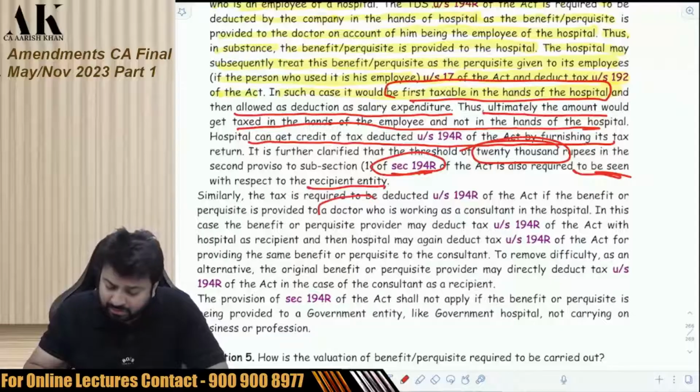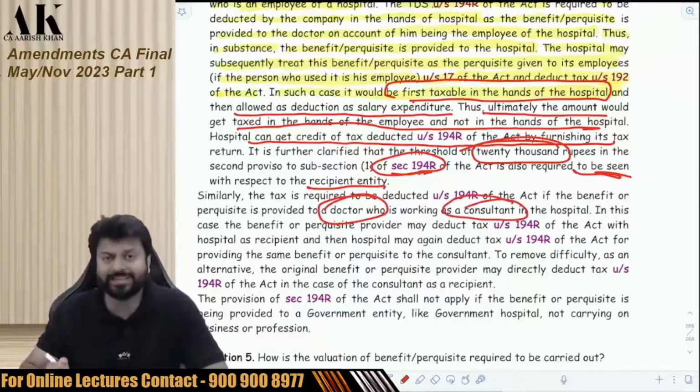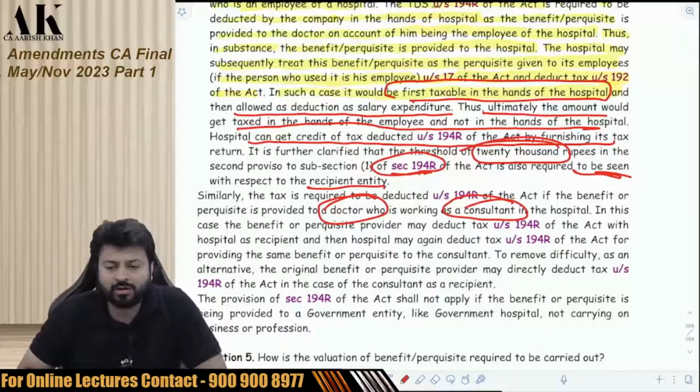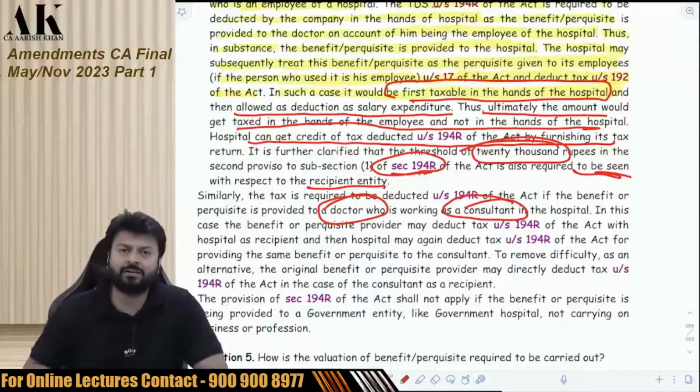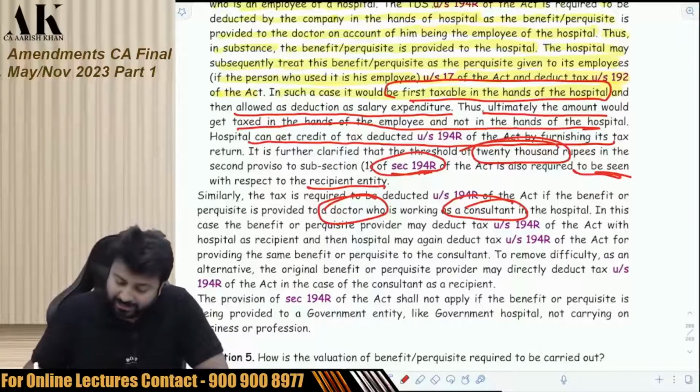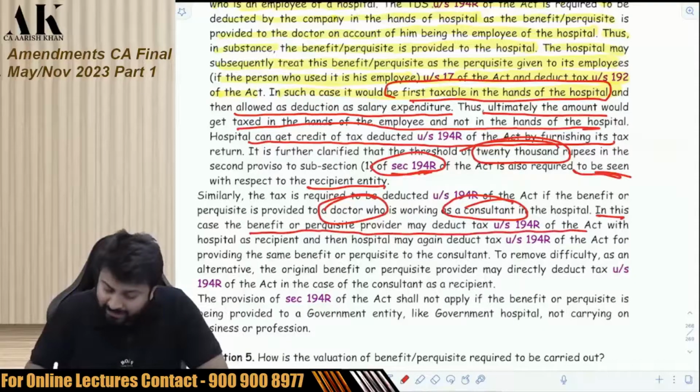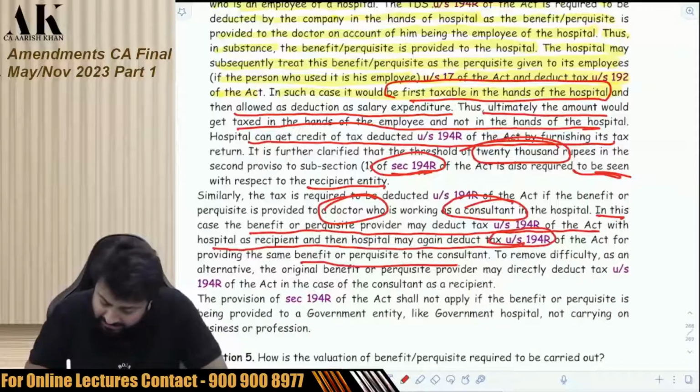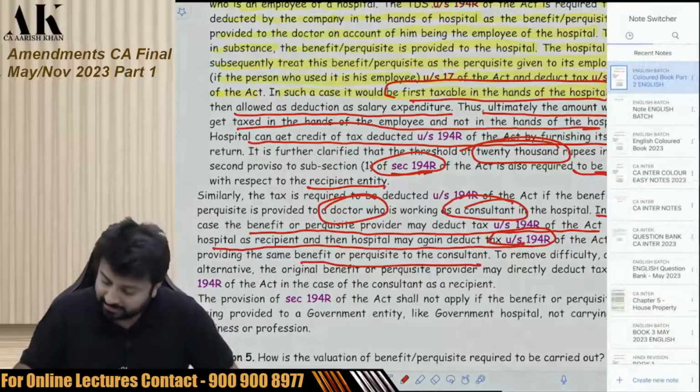Now, suppose the doctor is not an employee but working like a consultant. There are two types of doctor. One doctor is working like an employee in the hospital. Another doctor is working like a consultant, meaning a third party. What has to be done? In that case, the benefit of perquisite provider may deduct tax under 194R with the hospital as a recipient, and then the hospital may again deduct TDS under 194R of the consultant. Why? Reason is very simple.